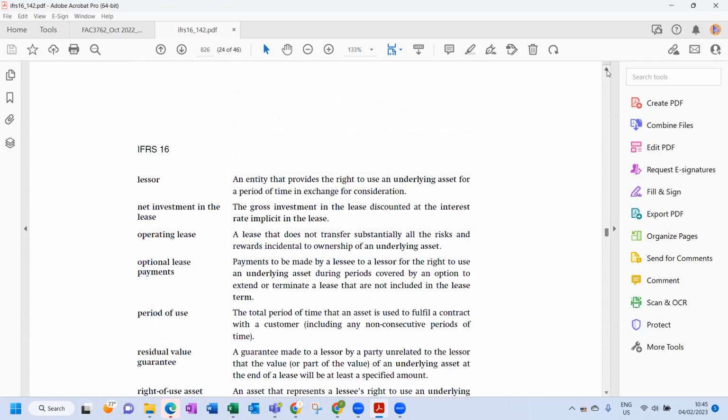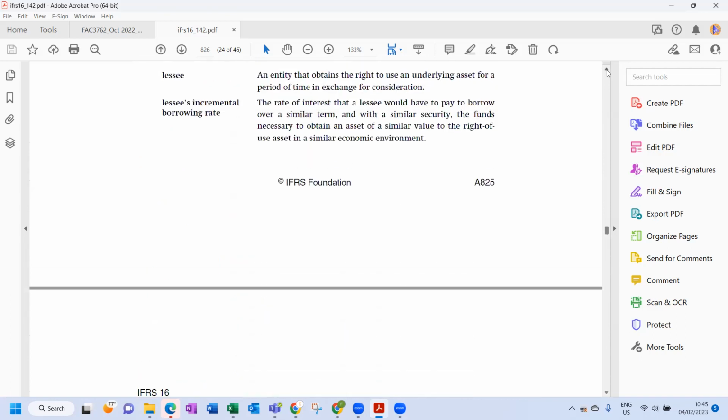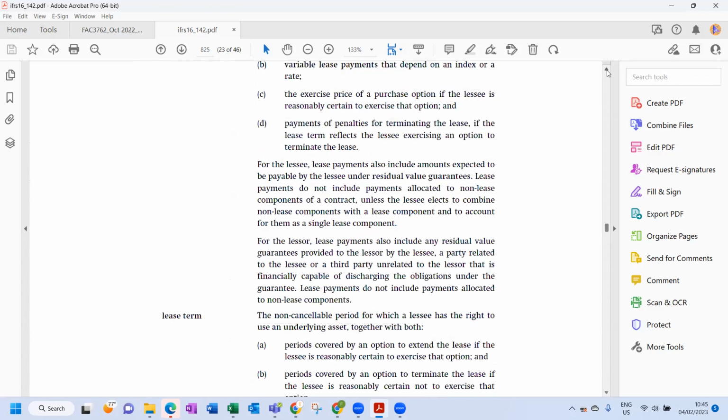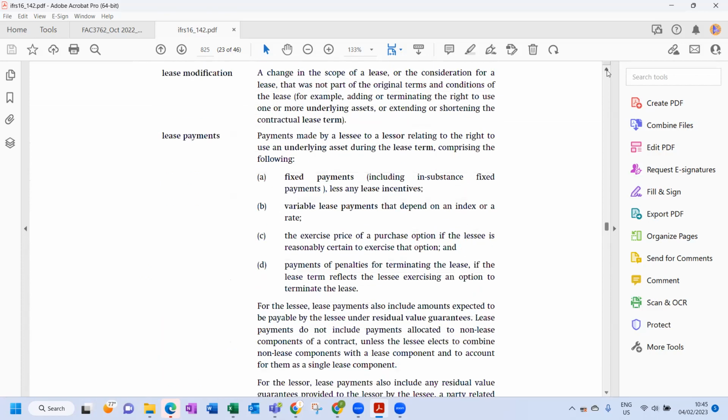So let's have a look at the definition of lease payments. It's very important to understand what is included in lease payments. They say payments made by a lessee to a lessor relating to the right to use an underlying asset during the lease term, comprising the following.